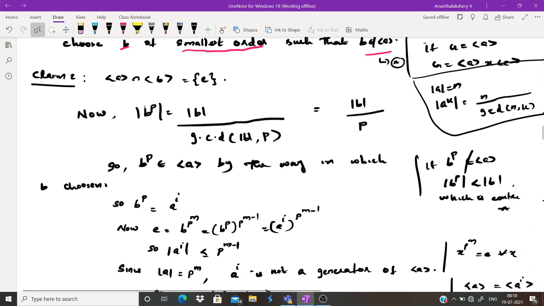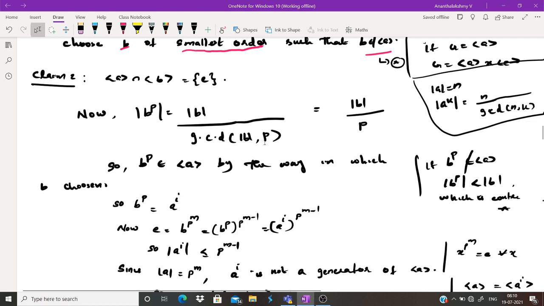Look here. Now, the order of B raised to P. Suppose that the order of A equals n, then the order of A raised to k, we have a result like this: n divided by GCD of n comma k. So the order of B raised to P is the order of B divided by GCD of the order of B comma P. So what is GCD of the order of B comma P?